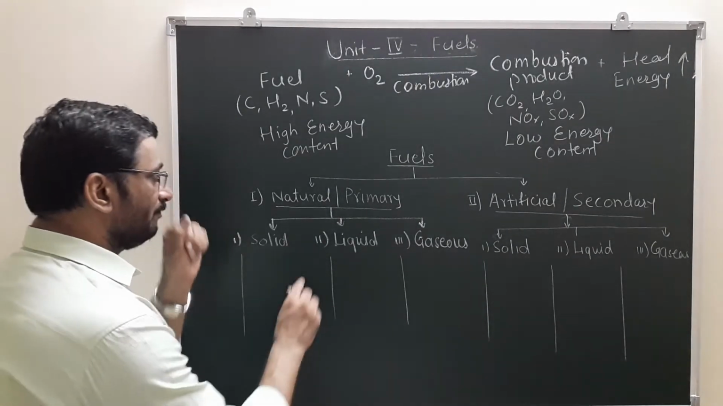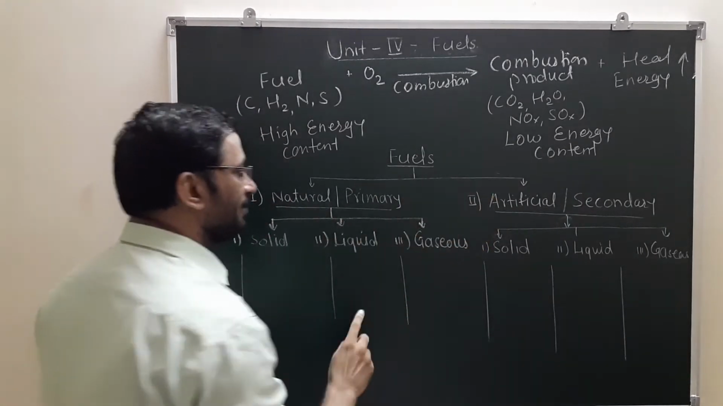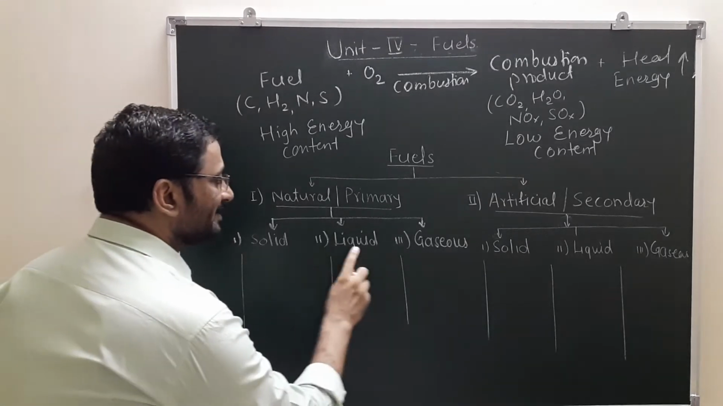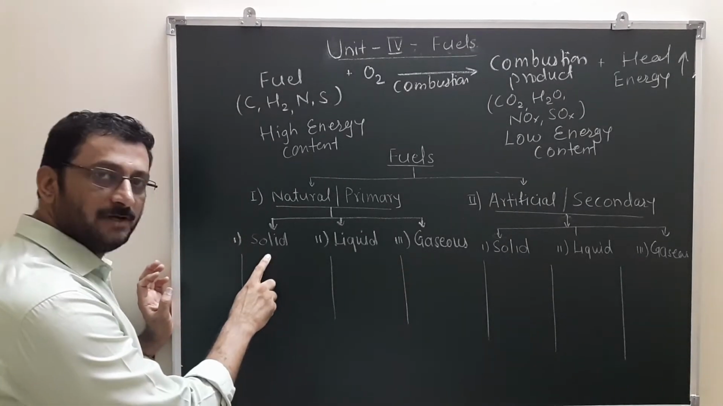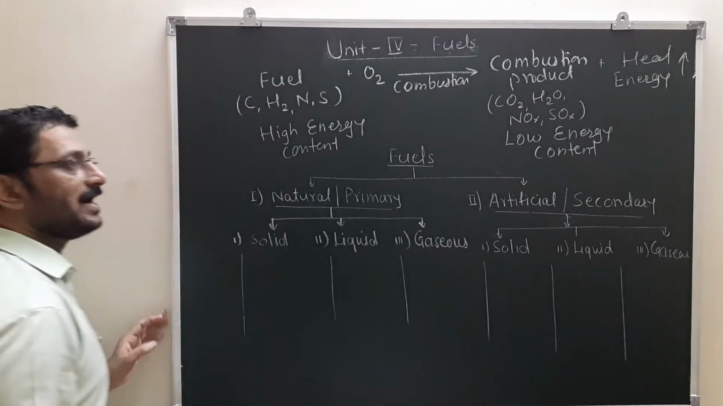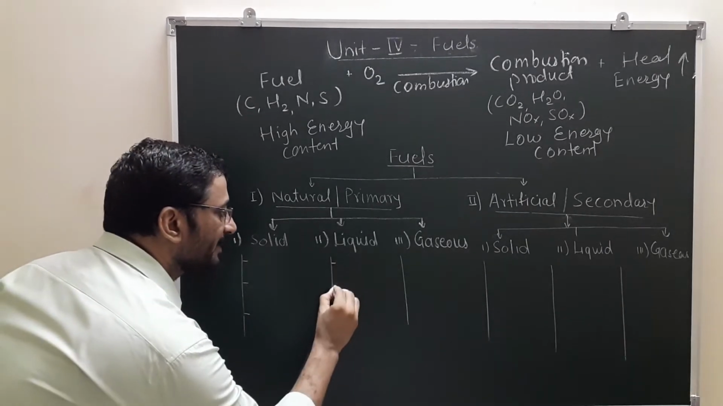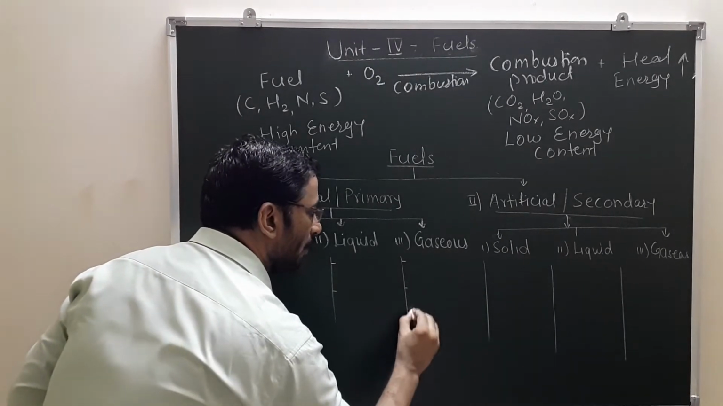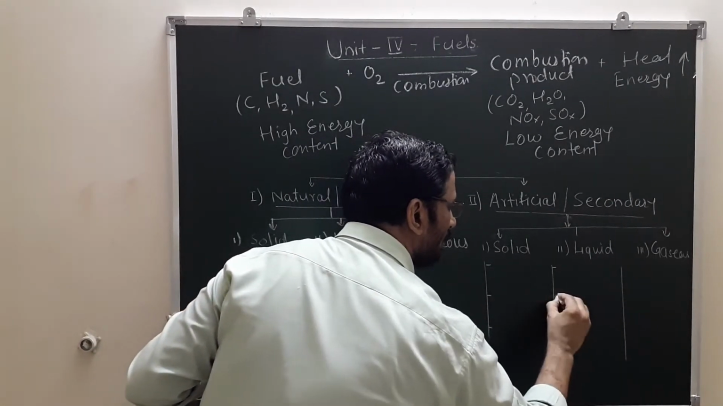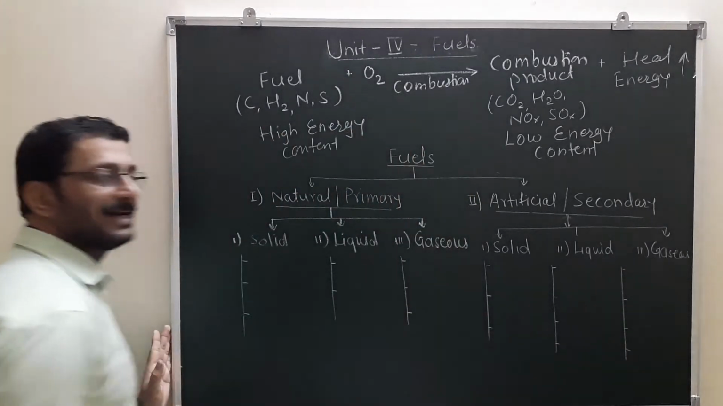So origin: natural and artificial, primary and secondary. Fine. Based on state of aggregation, either it is a solid fuel or liquid or gaseous. Same is the case with artificial. Now here we will note down a few examples of these solid, liquid and gaseous fuels for both the types. I will try to put all the examples which are there in your syllabus. So this is one way of classifying fuel.